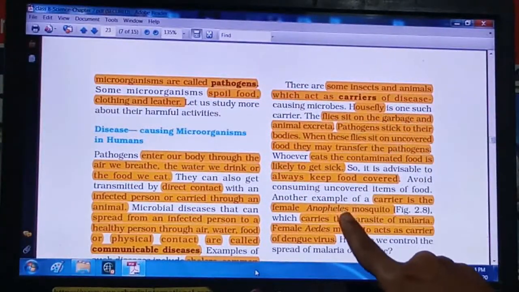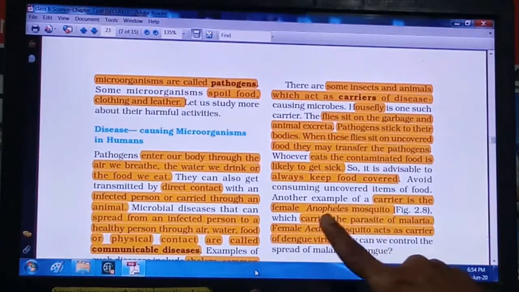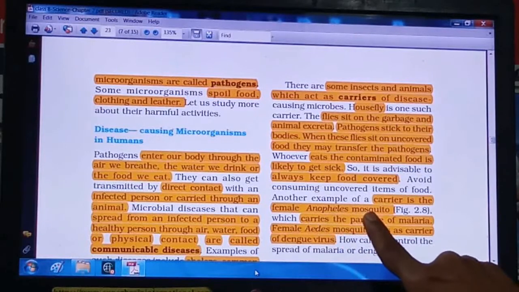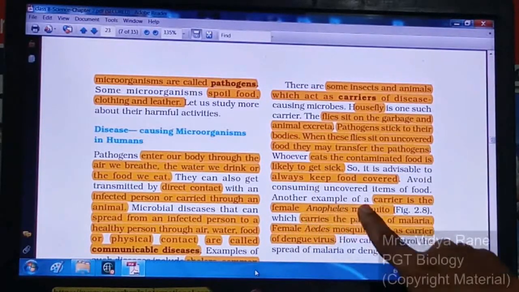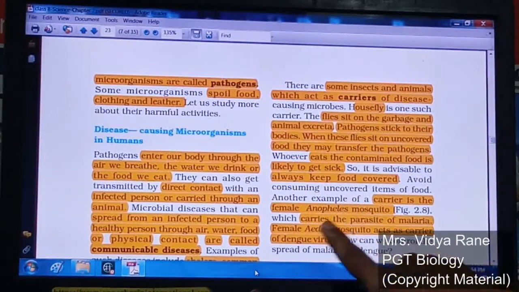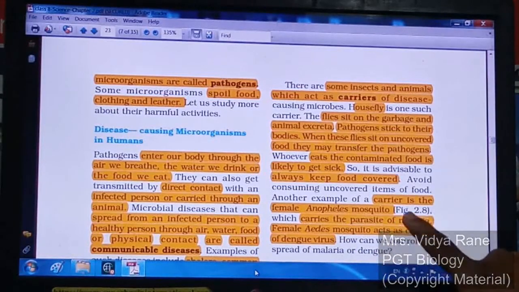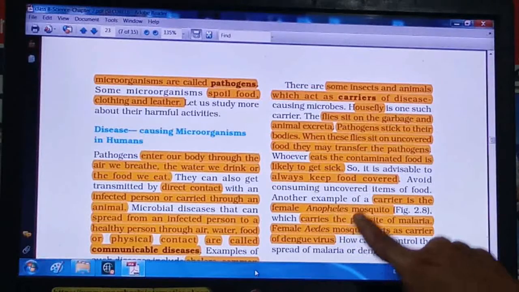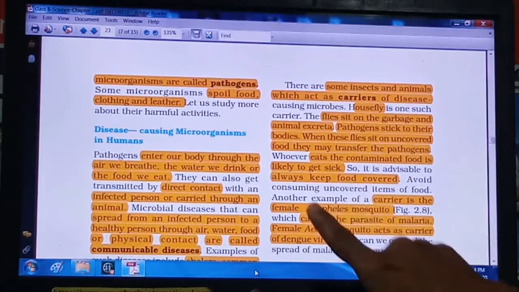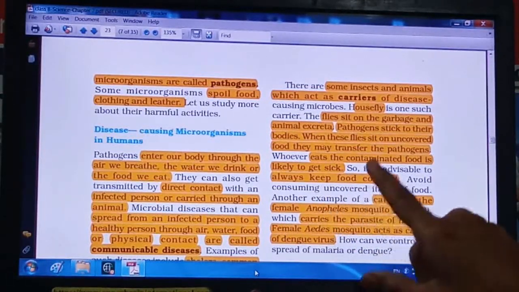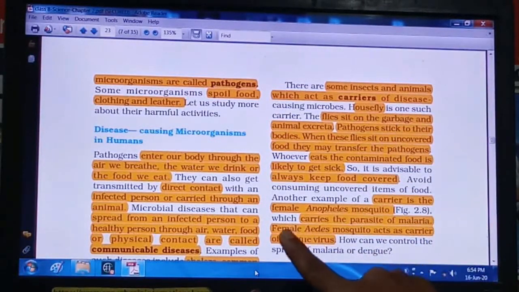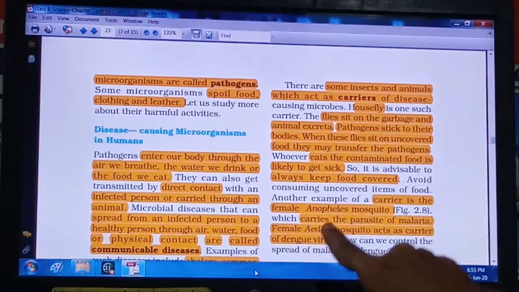Here is another example of a carrier: the female Anopheles mosquito. It carries the parasite of malaria, and whenever this parasite-carrying female Anopheles mosquito bites a person, the person suffers from malaria. Another example is the female Aedes mosquito.